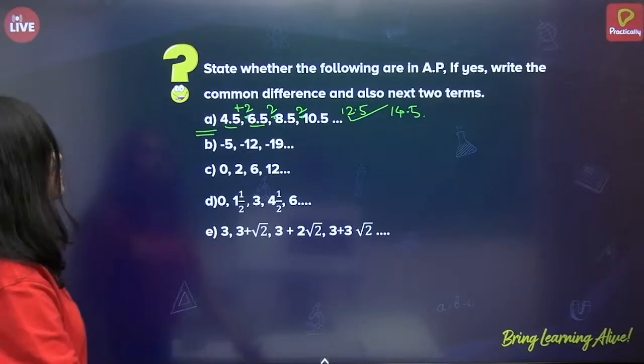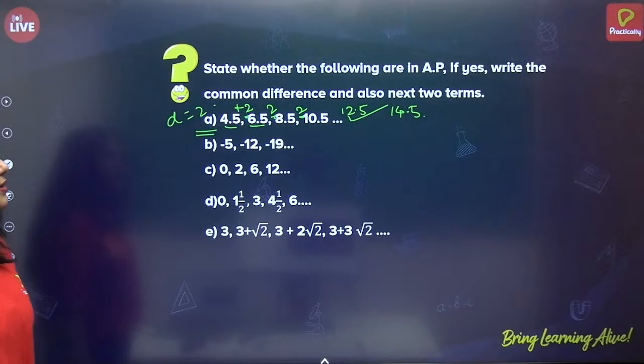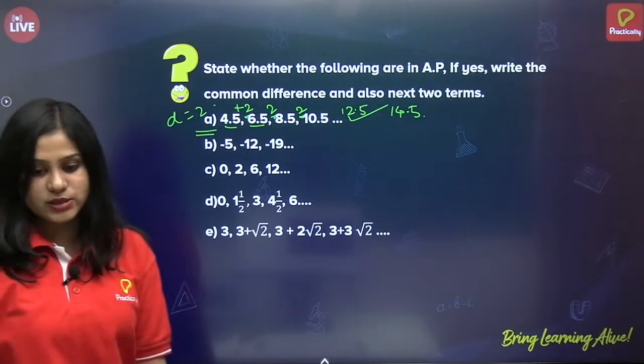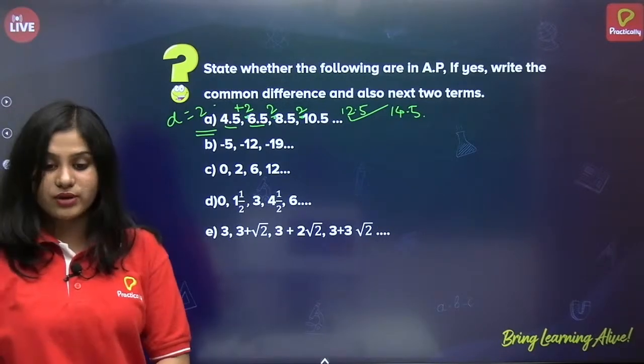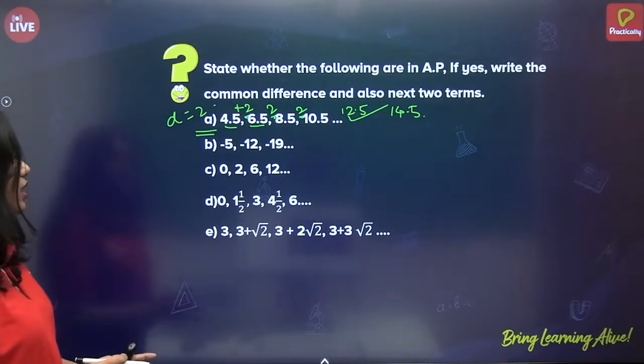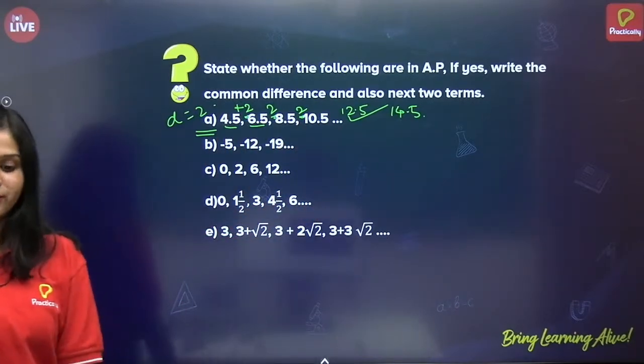Yes. Next. Common difference is 2. Yes. Next. Minus 5, minus 12, minus 19 and so on. Very good, Jyoti Devi. Common difference is 2. Very good, everyone. Everyone has given correct for the first one. Common difference is 2 and the next two terms are 12.5 and 14.5.